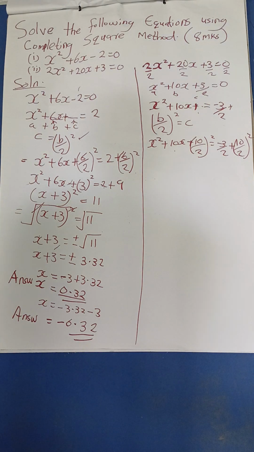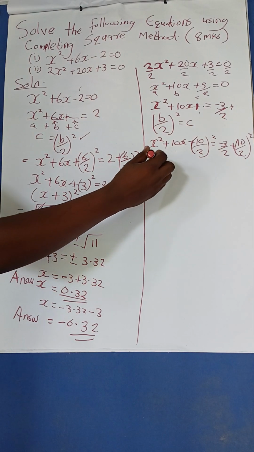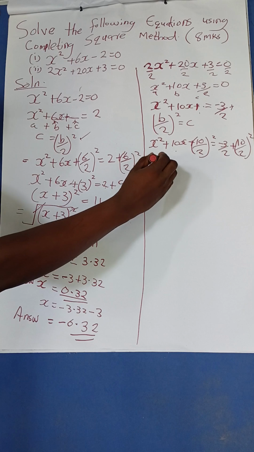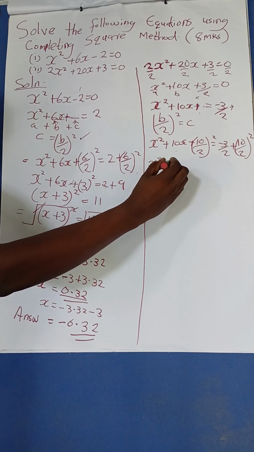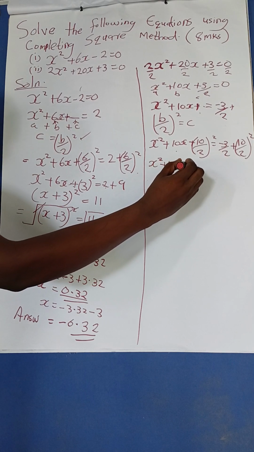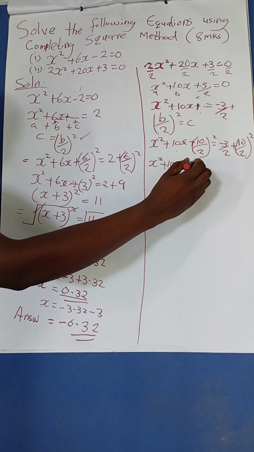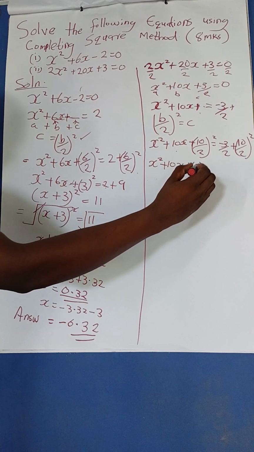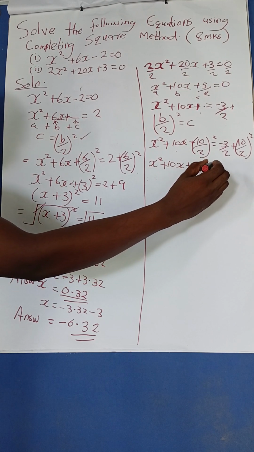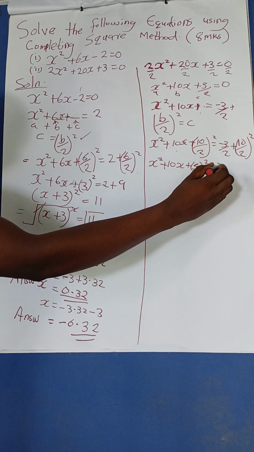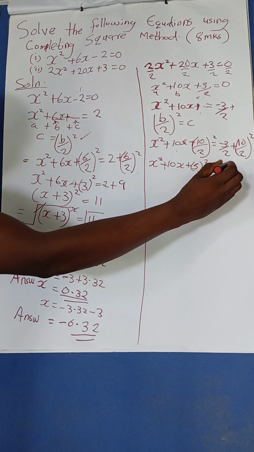That is how we go about it. Now, what next? We can simplify further, then we proceed. So here it will be x squared plus 10x plus 10 divided by 2, it will be 5 squared, equals negative 3 over 2 plus 5 squared.